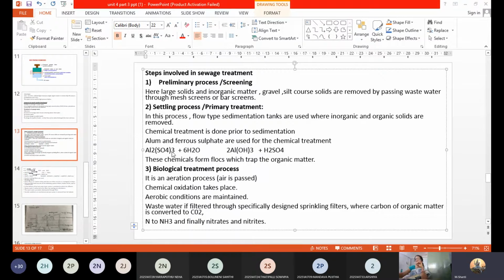So when you add alum or the aluminum hydroxide, this will introduce aluminium ion, Al3+ ion. So this is a positively charged ion. This will try to bring all the negatively charged particles together, and the fine suspended particles will be converted into bigger floccules. Okay, so all these can be trapped with the help of the alum. That is the main purpose of adding the chemicals to the water for the sedimentation process to be completed.